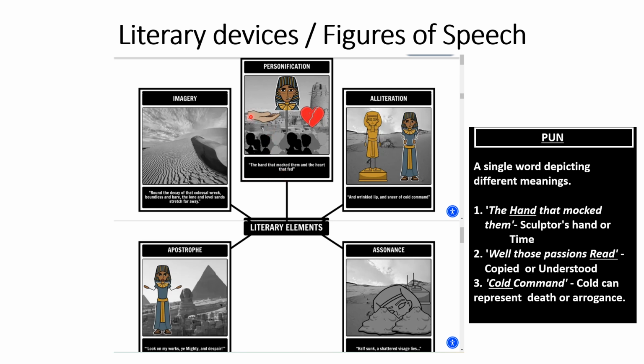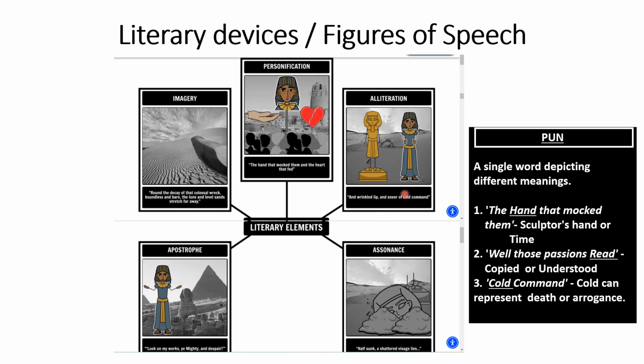See, hand is actually a part of the body, but here the ability of mocking. Humans can mock or copy or make fun of. So here he says the hand is mocking, means the sculptor is mocking with the help of his skill. Then the heart that fed. Heart is actually a part, but here it is personified. These are the examples of personification.